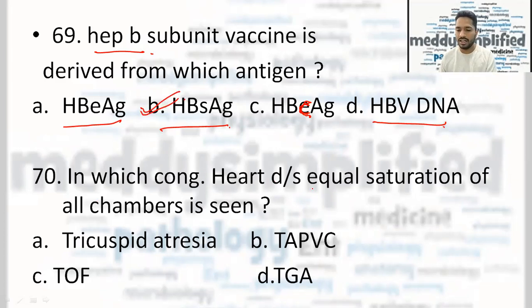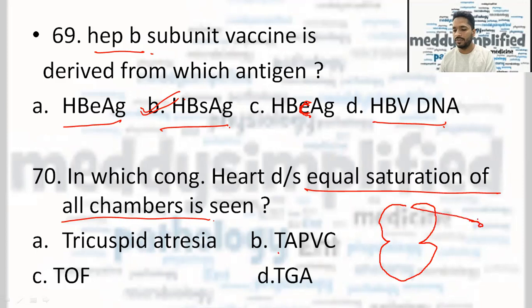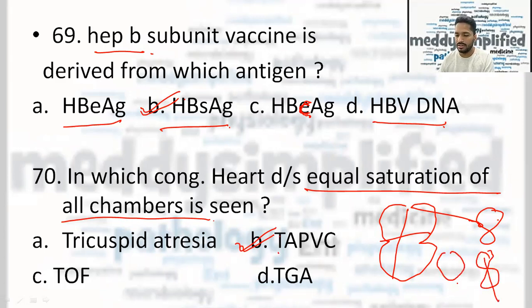In which congenital heart disease is equal saturation of all chambers seen? Options were tricuspid atresia, TAPVC, TOF, TGA. If you remember, in TAPVC we see the snowman appearance or a figure of 8 appearance, right? Due to which I went with the answer TAPVC, that all chambers are equally saturated. So that is why we get that figure of 8 or a snowman's appearance. So if we divide it, saturation is seen equally in all the chambers of the heart.